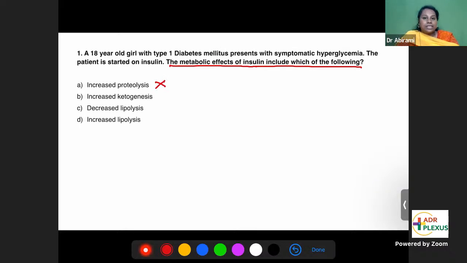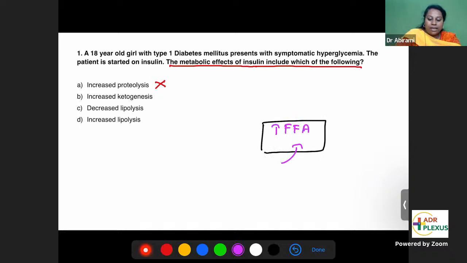Increased ketogenesis. So what is ketogenesis? When fats are taken into the cells to increase free fatty acid synthesis, this is the role of insulin. But what is ketogenesis? Breaking down of free fatty acids to release ketone bodies.